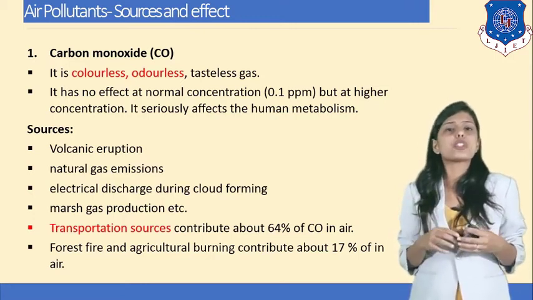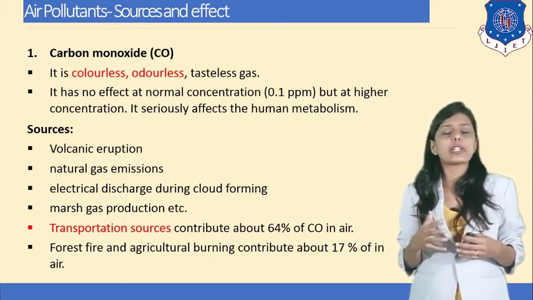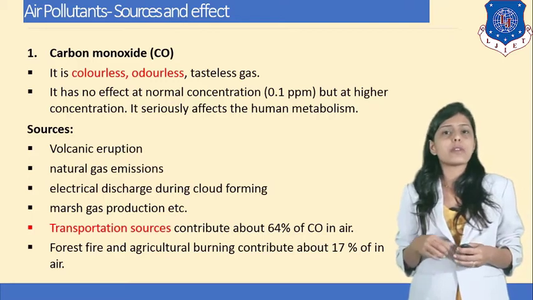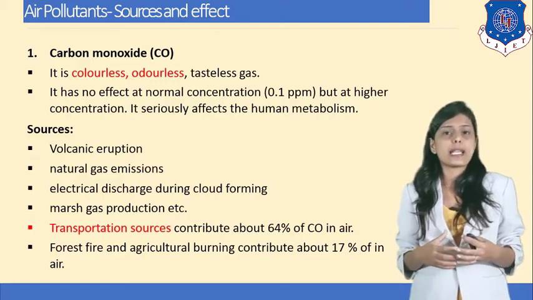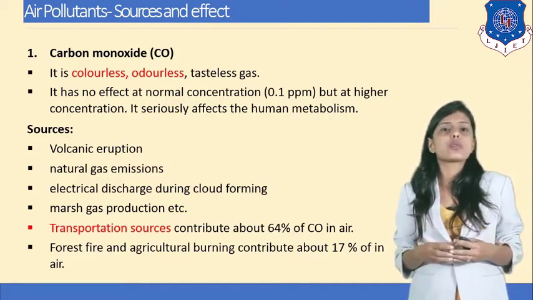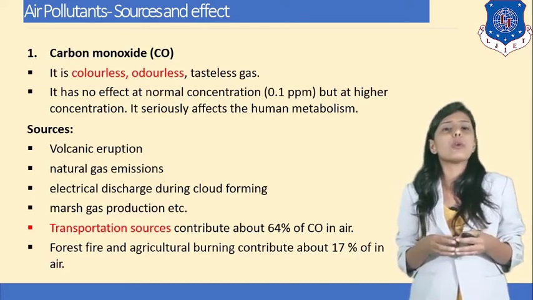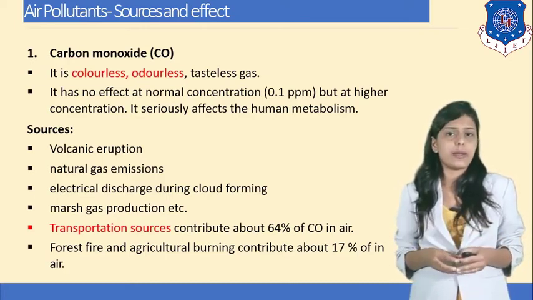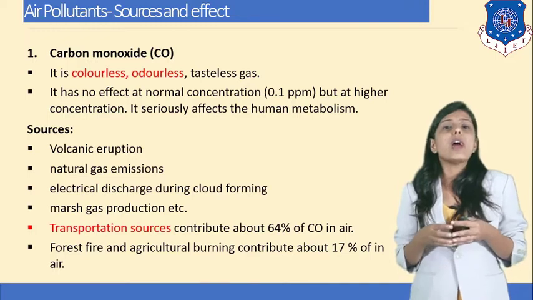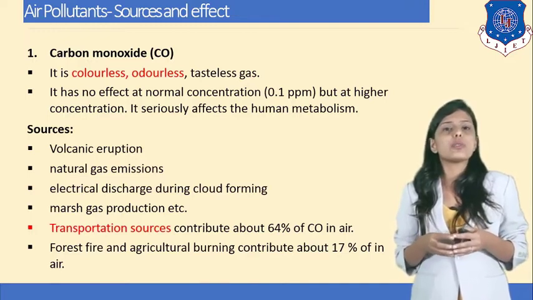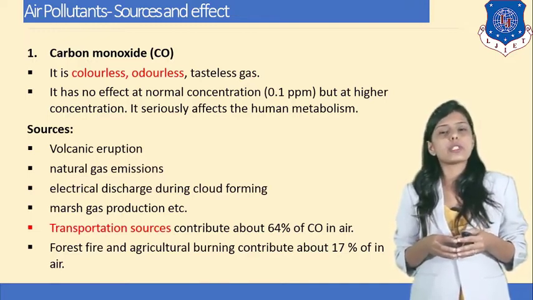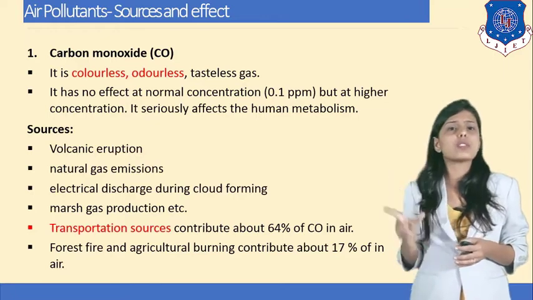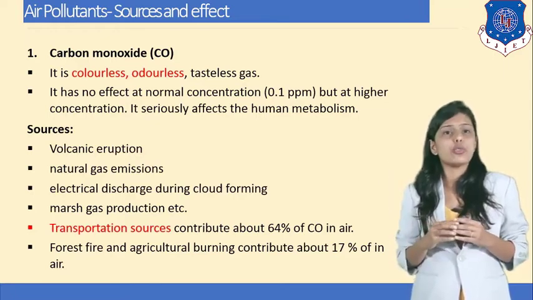Volcanic eruption, natural gas emission, electric discharge during cloud formation, marsh gas production, etc. Transportation sources contribute about 64% of carbon monoxide in the air. Forest fire and agriculture burning contribute about 17% of it in the air. So these are all sources of air pollution.